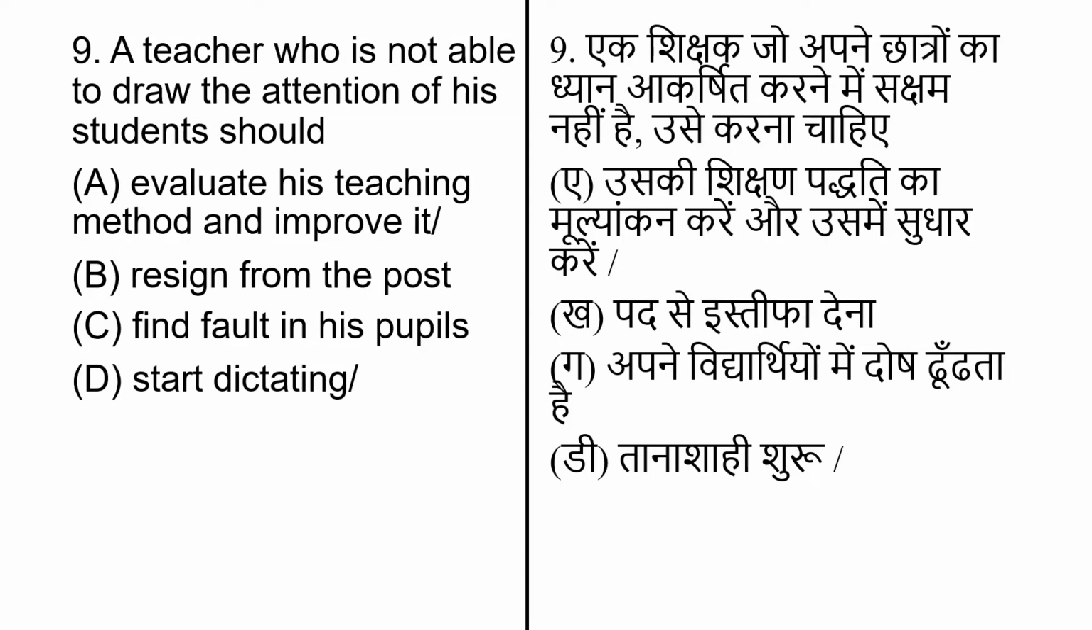A teacher who is not able to draw attention of his student should, and options are: evaluate his teaching method and improve it, resign from the post, find fault in his pupils, start dictating. The correct answer is evaluate his teaching method and improve it.